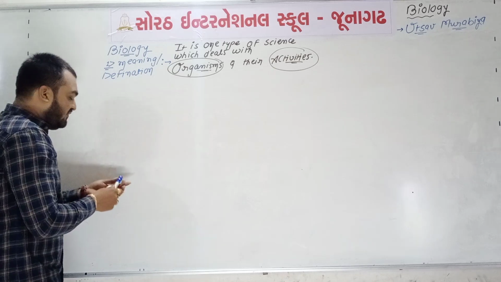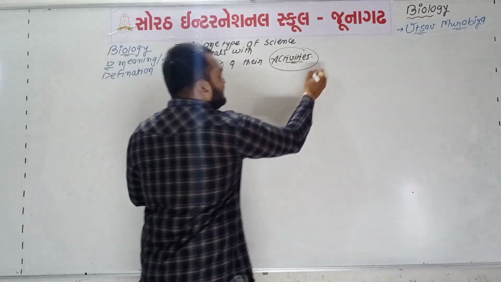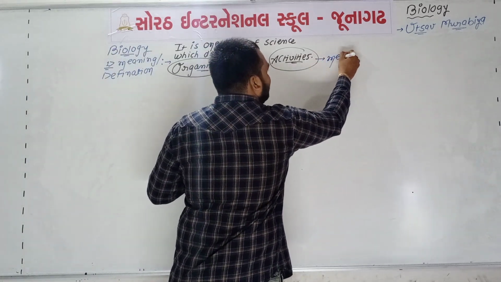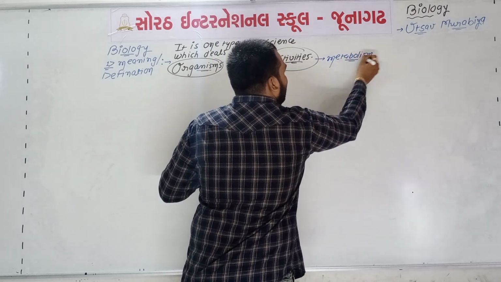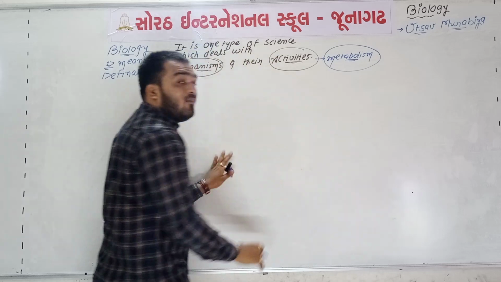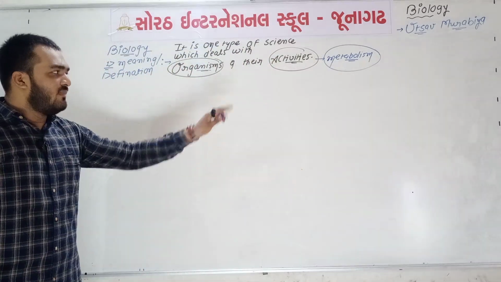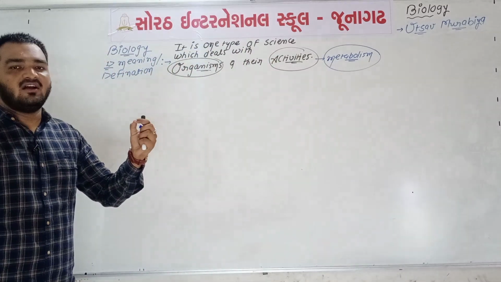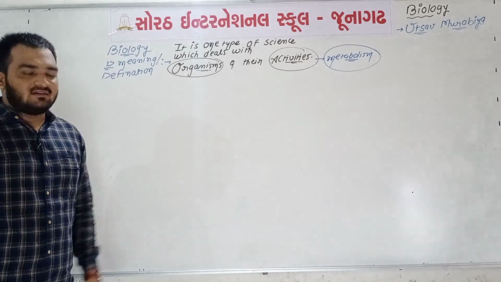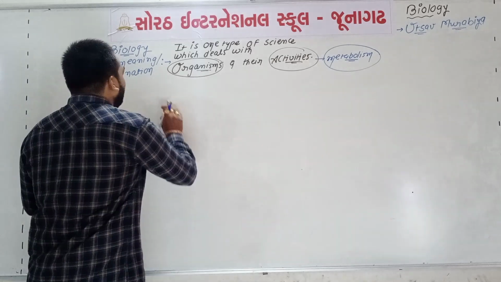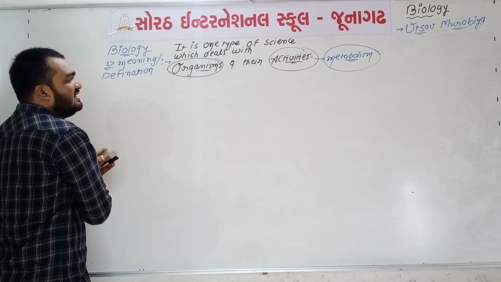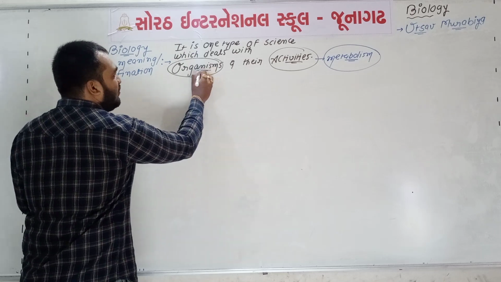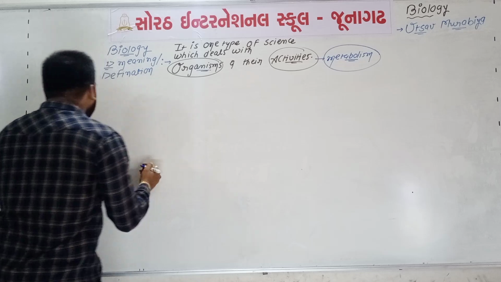Different types of activities, like some physiological activities, some metabolic activities. See here, I am writing one word which is known as metabolism. We will learn about it later, but metabolism is a very important word. So again, the definition: it is one type of science which deals with different types of organisms and their activities.